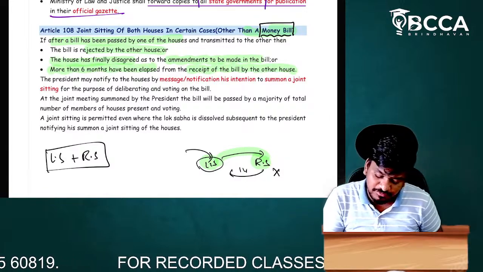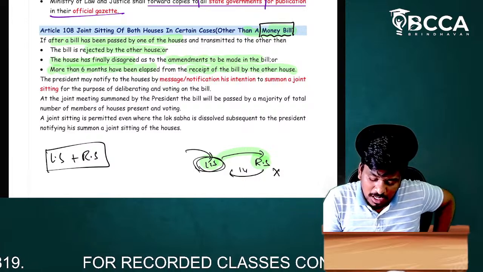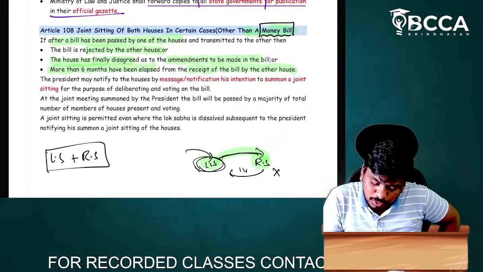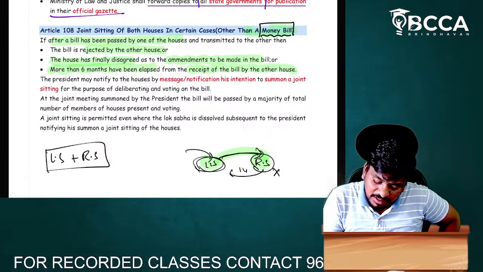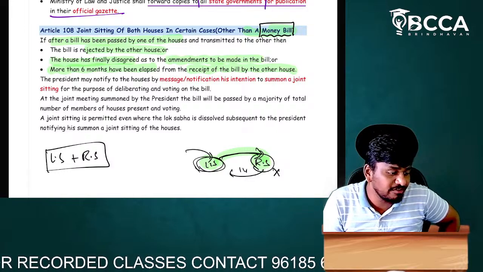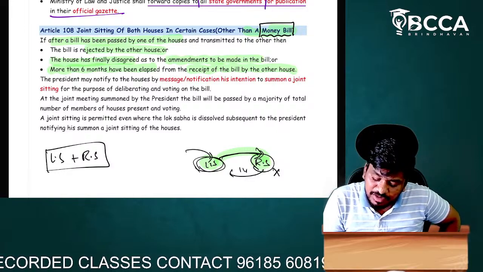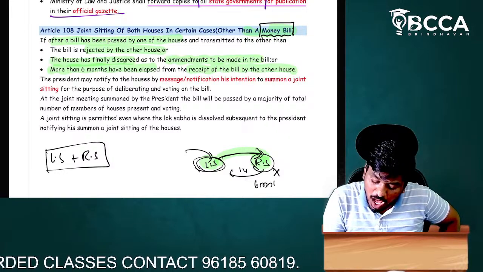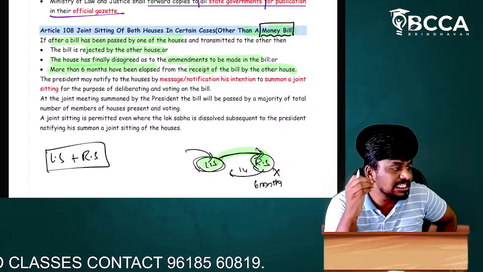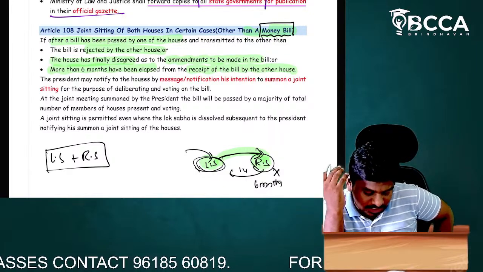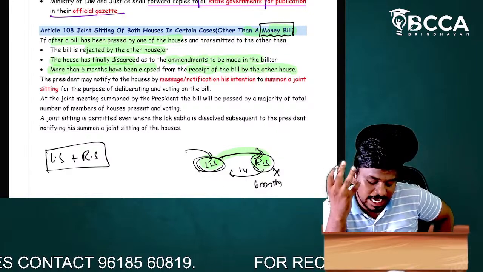or more than 6 months have elapsed from the receipt of the bill by the other house. See, from this house it is transferred to another house, and from the other house the reply has to be given, right? The reply is not given for more than 6 months. Then what happens?